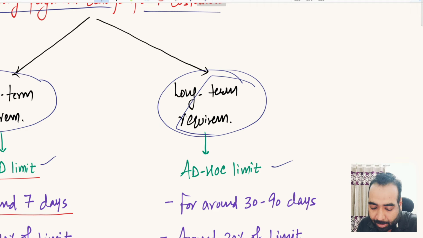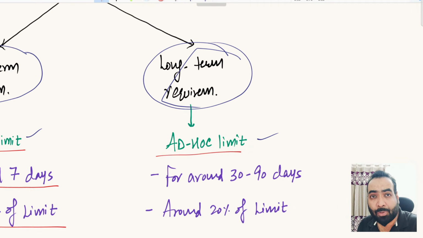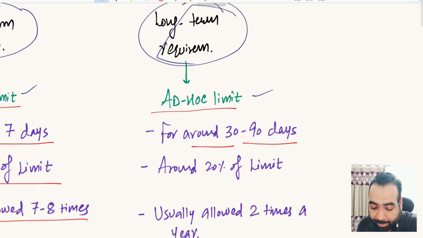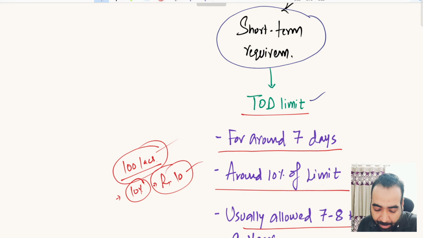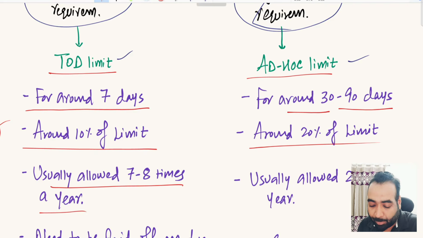Now coming to the ad hoc limit facility. So suppose you need the support for a 30 days period, 90 days period. For getting support up to a 90 days period, you have to get ad hoc limit facility from the bank. So it is given of around 20% of your limit amount. In TOD you were given 10%, in ad hoc you can get 20% of your limit amount.